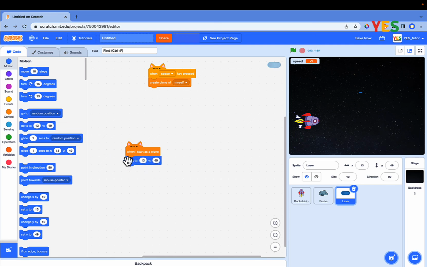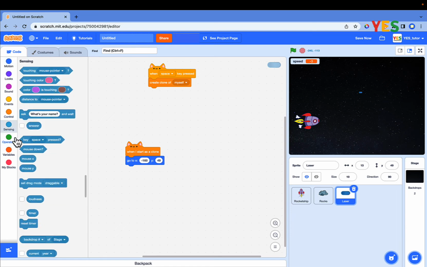Set the X position to -160. And make the rock's Y position the same as the rocket ship's Y position. You can do that using the backdrop of stage block from the sensing category. Drag the backdrop of stage block from the sensing category and change stage to rocket ship.